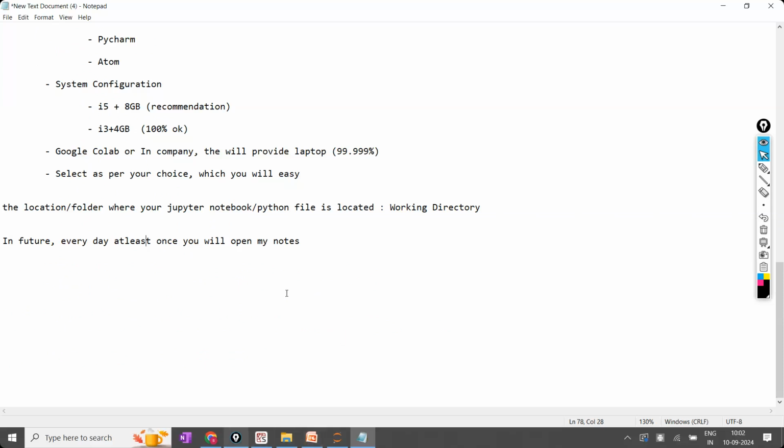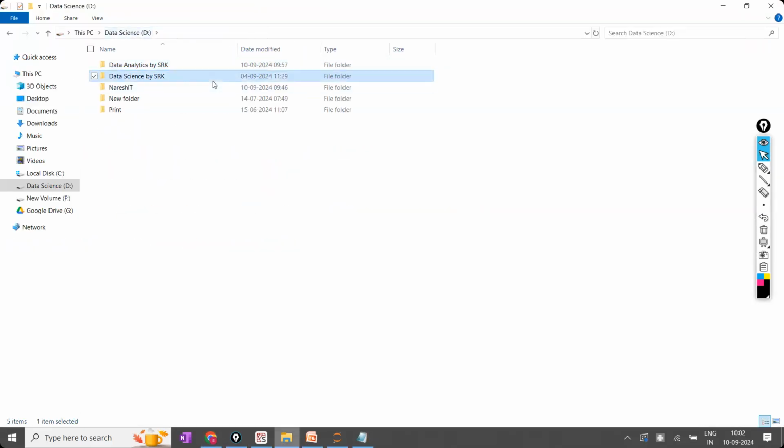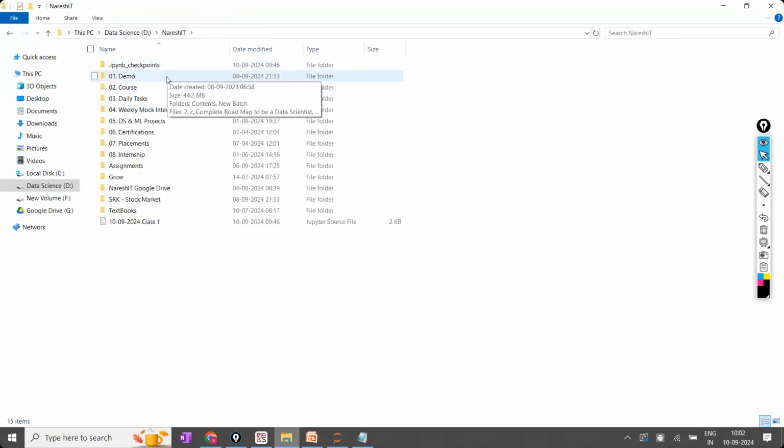Now, the second one is the working directory. How to set the working directory is clear. And these notes are also created and I'm going to share the notes with you. Even how to create the working directory is available in the notes.